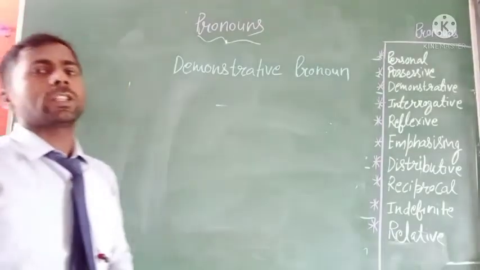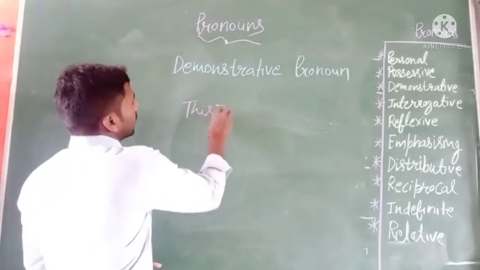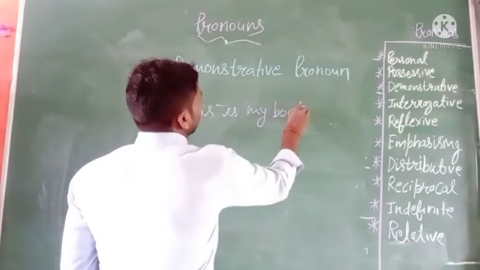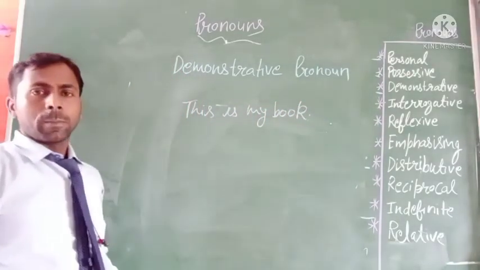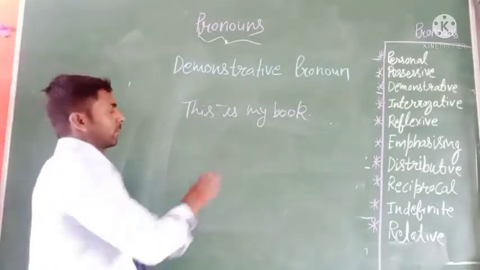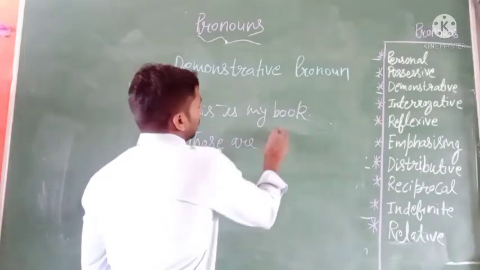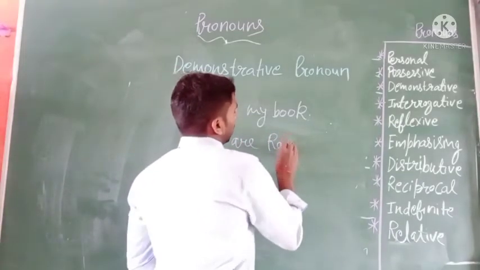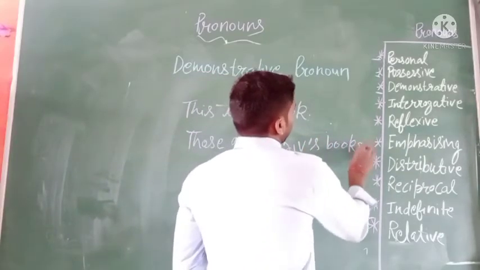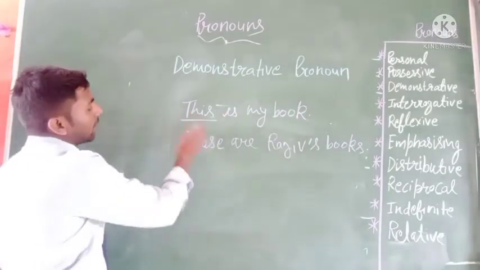Just like that, this is my book, and those are Rajiv's books. In these sentences you see that here are this and those.